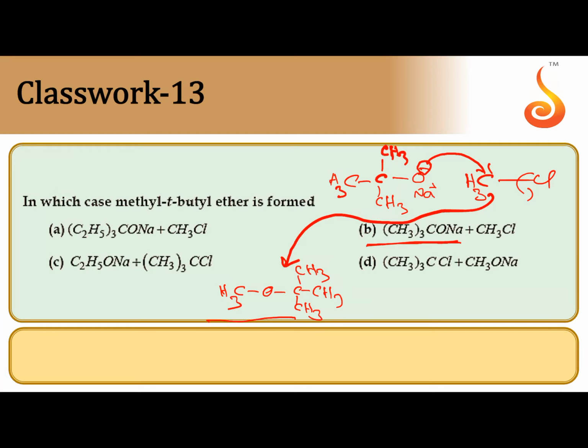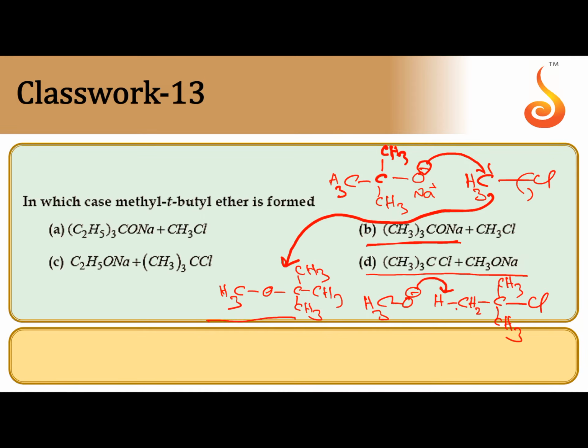If it is methoxide and tertiary butyl chloride, as in option D, methoxide attacks the acidic hydrogen instead of the electrophilic carbon due to more steric hindrance.